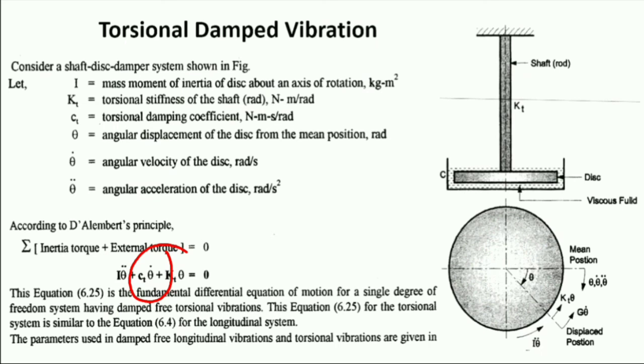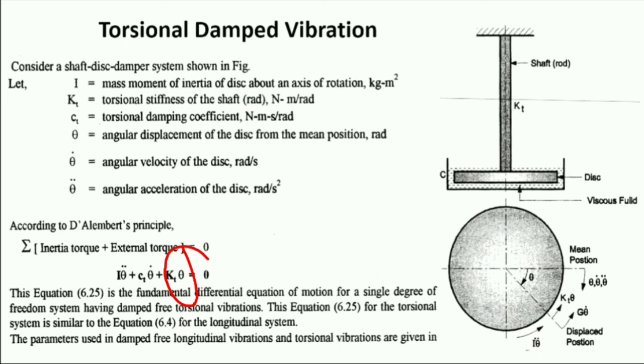The first one, the inertia torque, is I theta double dot, plus ct theta dot, plus kt theta. ct theta dot is the damping torque, I theta double dot is the inertia torque, and kt theta is the stiffness torque or restoring torque.